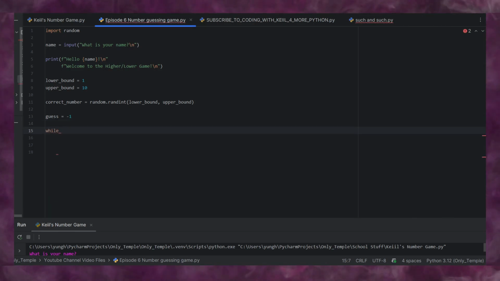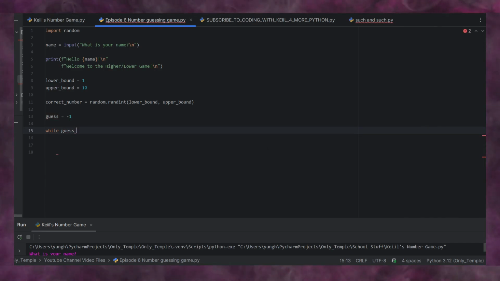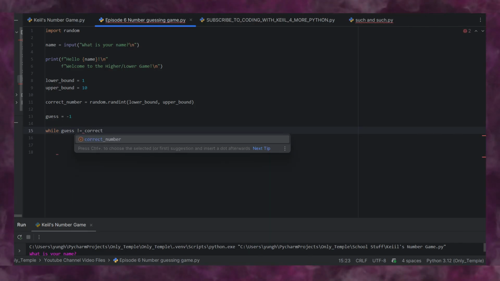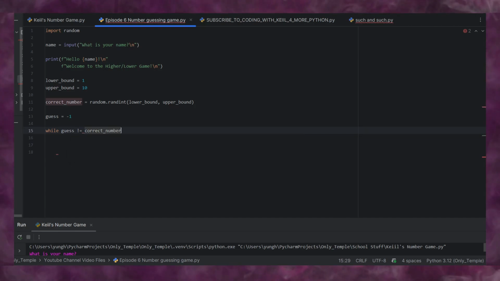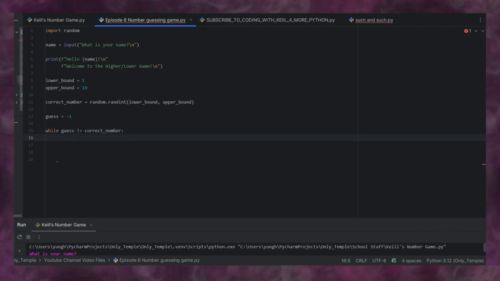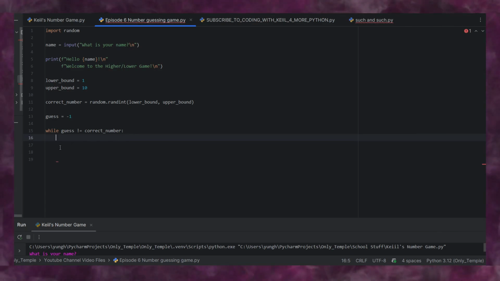While guess, and does anybody remember how to do the not equal sign? Not equal to correct number. Do our colon because we're ending our condition, and then now we lay it out. While the guess is not the correct number, we continue asking the question, right?